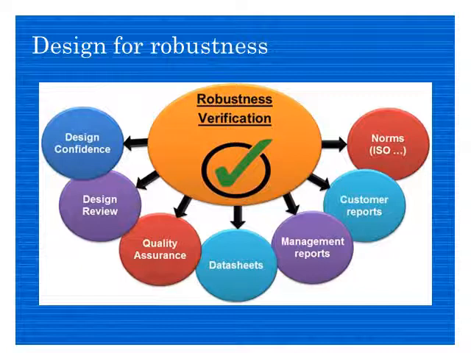Data sheets: different data about your product are declared. With the data sheets, those data are visible, and you can say the product is robust. Management reports: to have proper reports for the management, you need to have a proper robust design. If you have reports with all the proper data, you are doing one thing for robustness. Customer reports and norms, ISO norms and all those norms. If you are following those norms, then you can see your design is better from the robustness perspective.